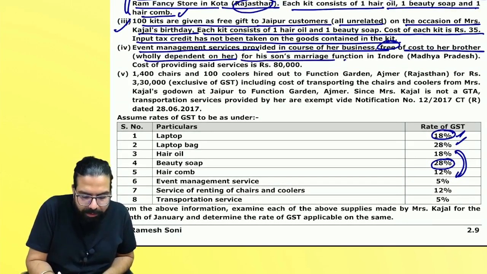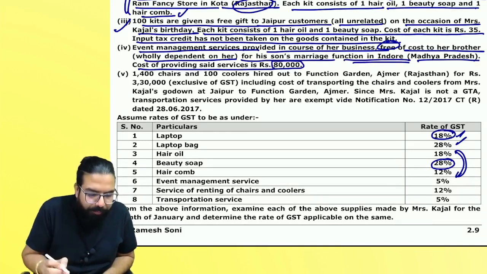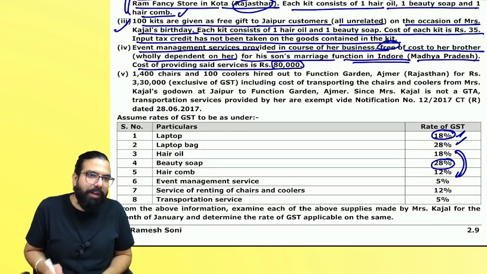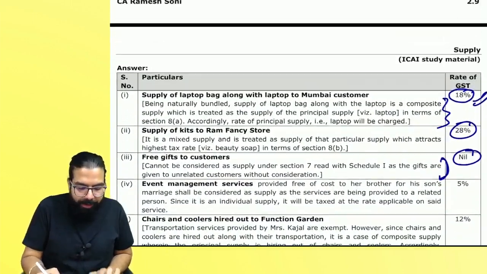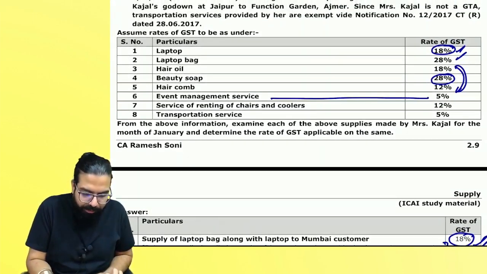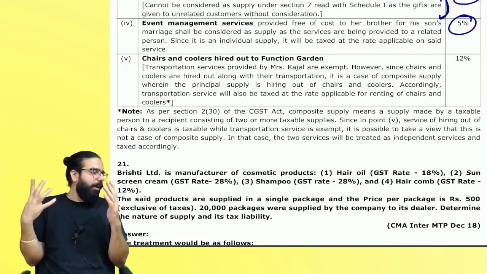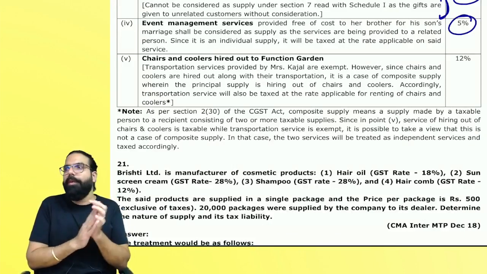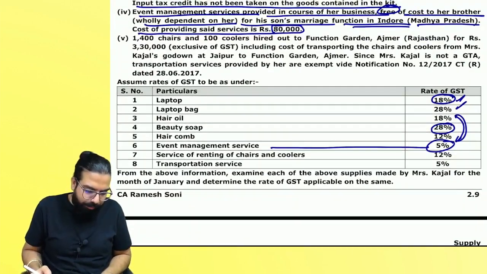For her son's marriage in Indore, Madhya Pradesh, the cost of providing the service is how much? 80,000. My question is, is it a supply between related persons in the course of your business? Yes or no? Will it be a supply? Yes. What is the rate of event management service? 5%. And hence you will see 5% has come over here. Are we 100% clear? Can we go ahead, everyone? Yes. Everyone, now listen.